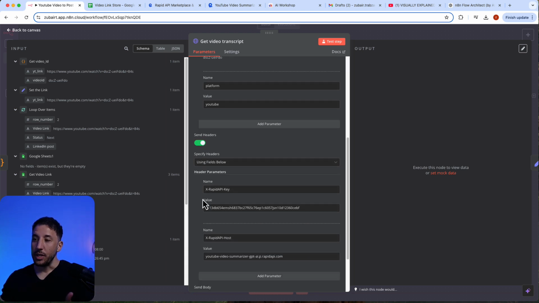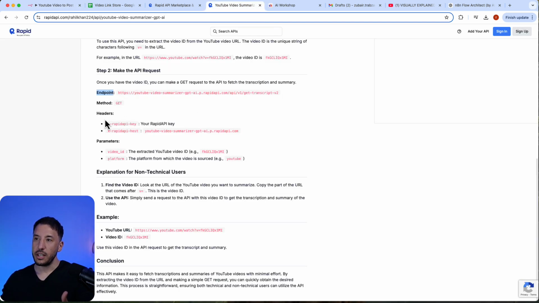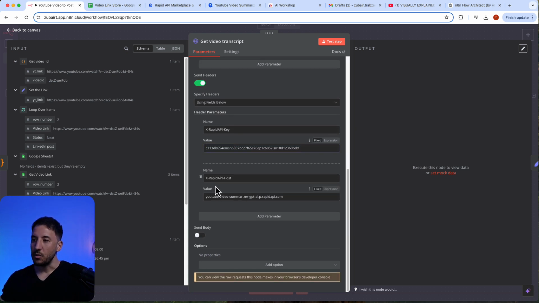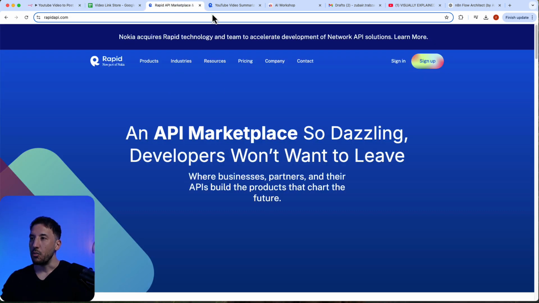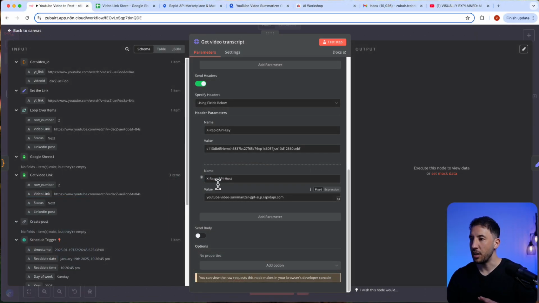And then afterwards we're going to send headers, obviously just based on whatever they have told us here. Like you can see right here, your RapidAPI key, and then the endpoint host here. So what we're doing is I'm sending X RapidAPI key. This is going to be the API key that you're going to copy and paste. And then the next one is this, and that's going to be your YouTube API URL that we saw right here on top, right? All right, so that's pretty much it, we're done with the HTTP request node here.